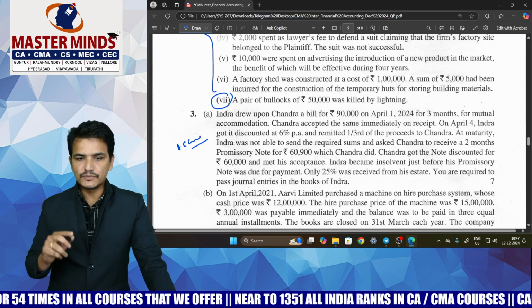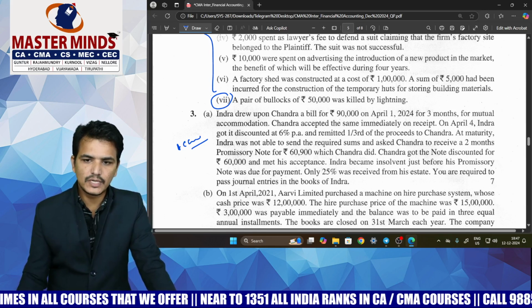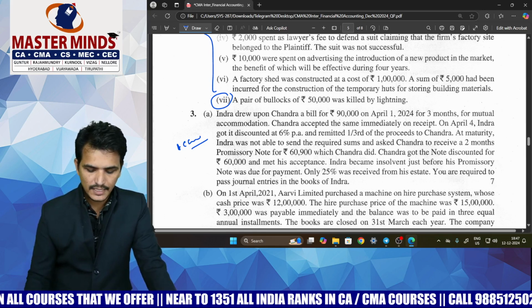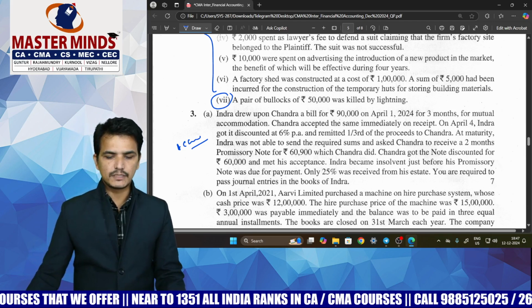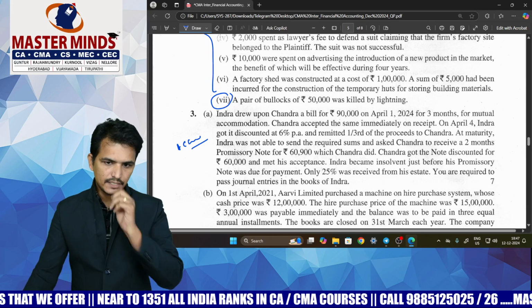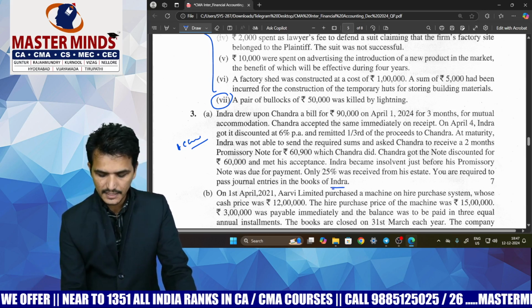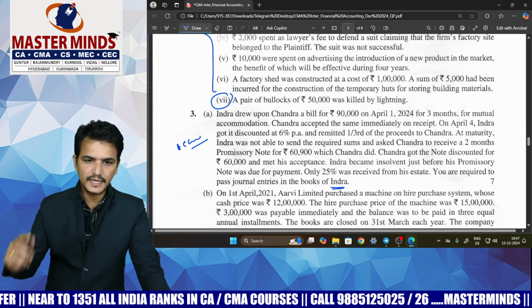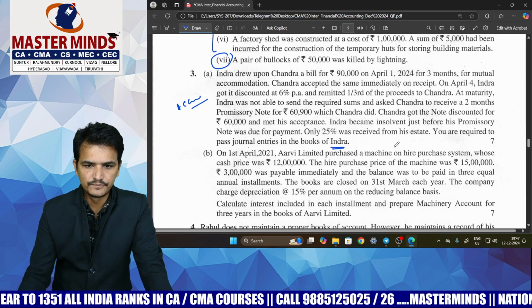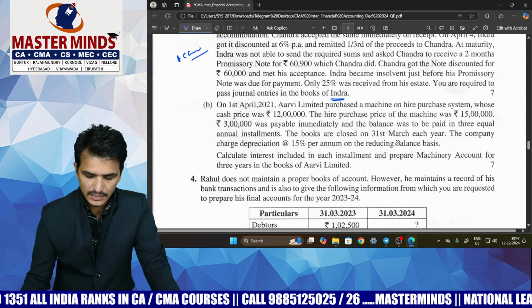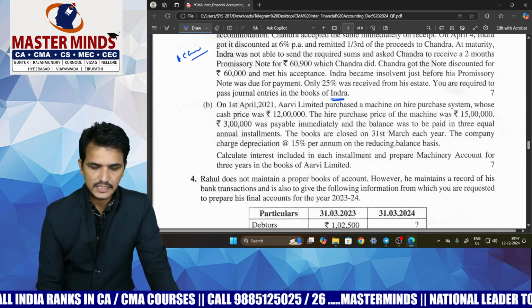So many times we have suggested you to go through the accommodation bills concept. Here the question was given based on the accommodation bills only, and it is a basic question, and they are asking you to write the entries in the books of the drawer in case of the original bill or first bill. And next, the second question is from the hire purchase chapter.